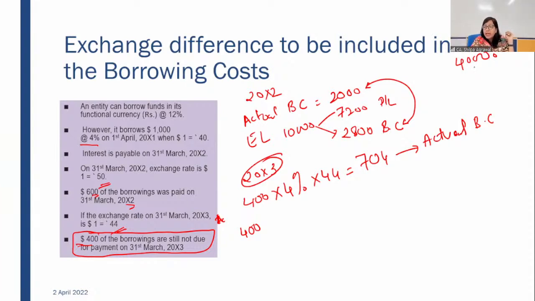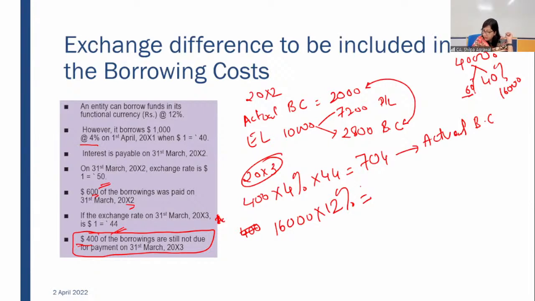Out of that, 60% we have repaid and 40% is in the account. So what would be 40% of this value? 40,000 into 40%. 16,000 is still outstanding in your account. So we consider a 16,000 loan at 12%.